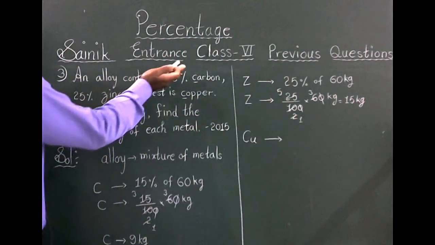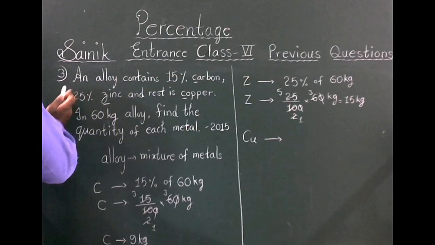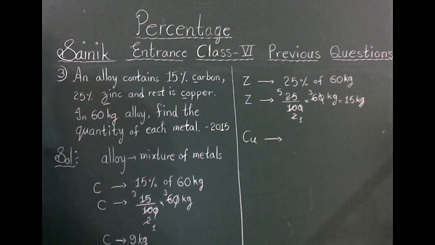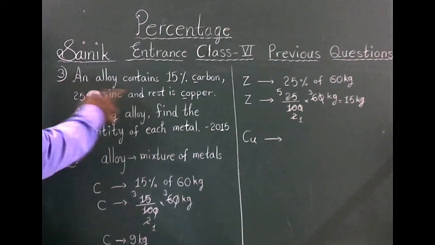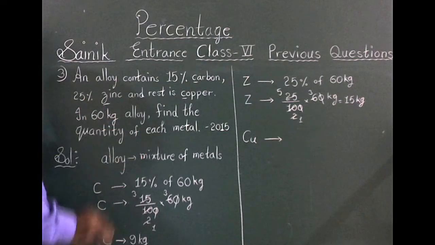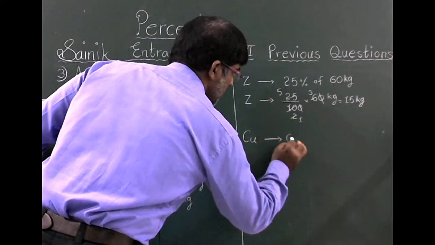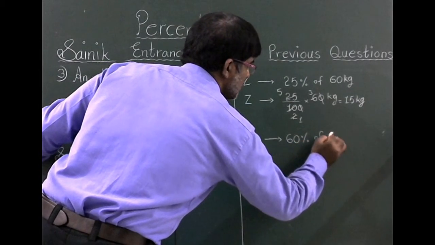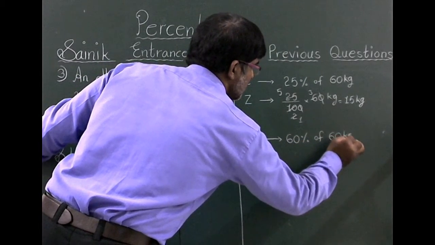15% carbon, 25% zinc. Total 15 plus 25 is 40% of carbon and zinc. The rest, 100 minus 40, gives 60. So the remaining percentage is 60 percentage, 60 percentage of 60 kgs.